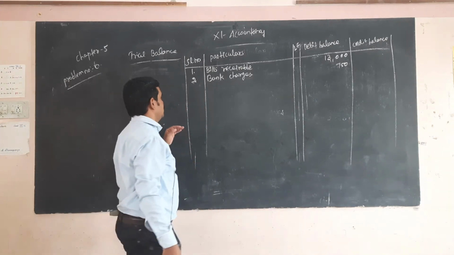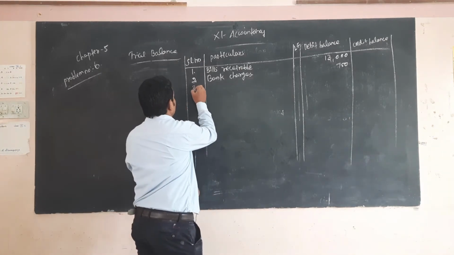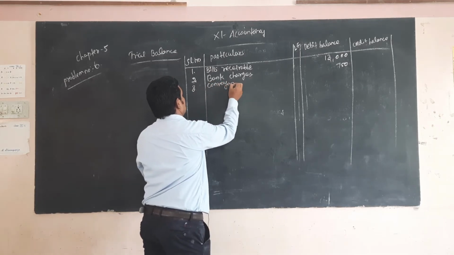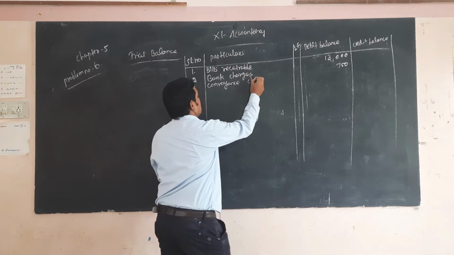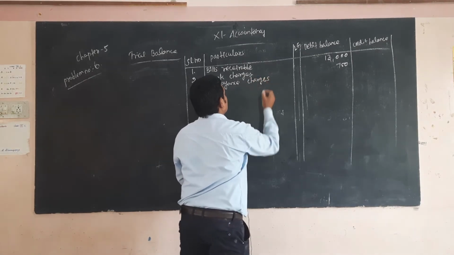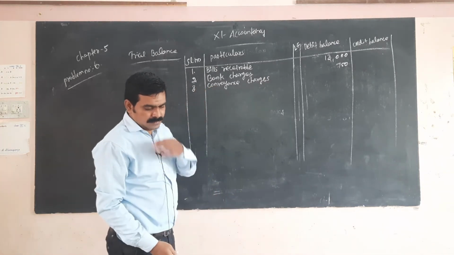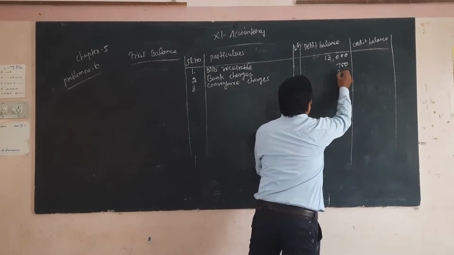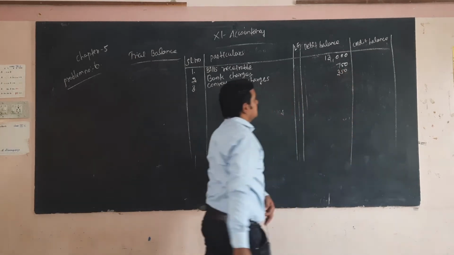Convenience charges. What is the amount? 350. That is an expense, it comes at the debit side.